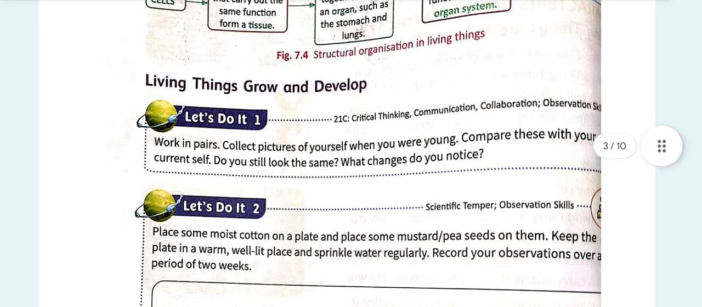Now living things. As we all know, living things grow and develop, and here are some activities. We have to work in pairs and collect our pictures from when we are young and compare them to our current self. If you want to, you can do it. Well, this activity is a bit fun. It's amazing. You will get to know how you have changed from young to old to your current self. Want to try it? Well, it's amazing.